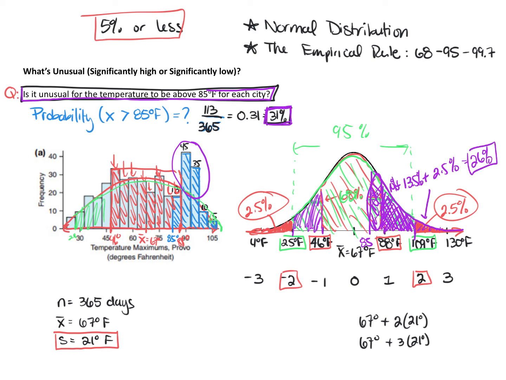The reason why it's off a little bit is because in the actual data values, we see that the distribution for temperatures in Provo doesn't really fit that normal shape that well. So you'll see that these two estimations are going to get closer and closer together when our distribution looks more approximately normal. And so in the next example, when we look at the temperatures for San Francisco, you'll see that those estimations get closer to each other because San Francisco's data is definitely more bell-shaped than Provo's temperature. And that's also because the standard deviation is smaller.